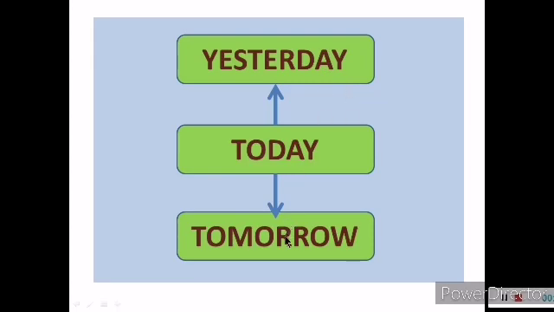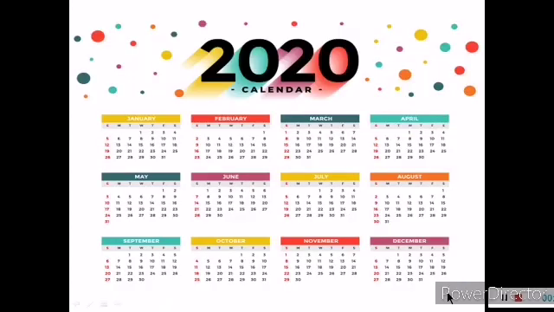Now, we will learn in detail about these days. They have particular names, and these days together form months, year, etc. So, how do we know about all these things? We know from the calendar. So, what calendar is this? This is the calendar for the year 2020.